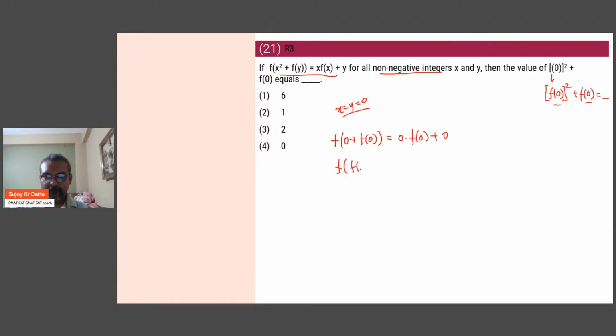So f of f of 0 becomes 0. Now if you observe carefully, f of f of 0 is 0, meaning you're getting this back, right? So obviously f of 0 must have been 0, because then this f of 0 can be replaced by 0 and then we'll again have f of 0 which is 0, so it will match. So f of 0 is equal to 0. The question asks f of 0 whole square, so that is 0 squared which is 0, plus f of 0 which is 0, so the result is 0. So it is the fourth option.